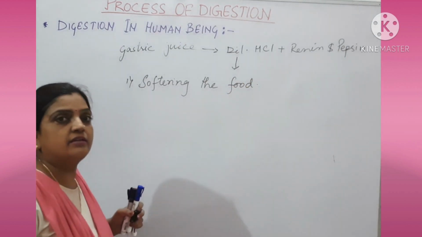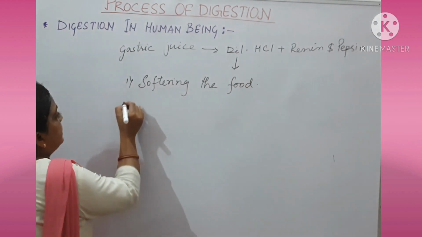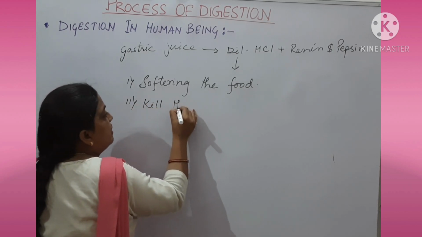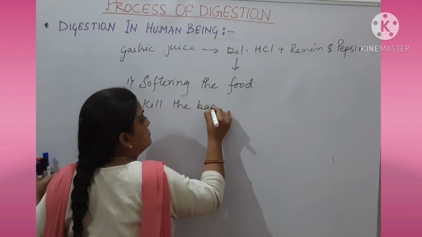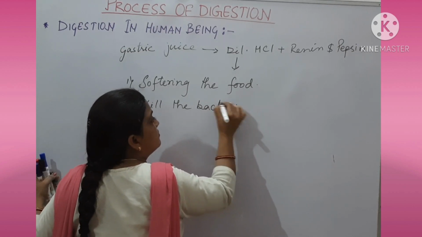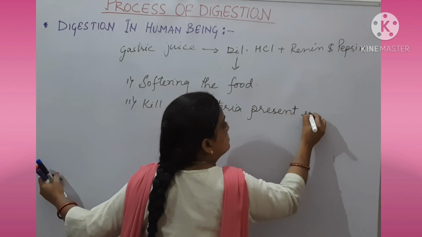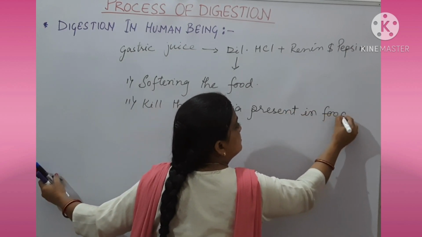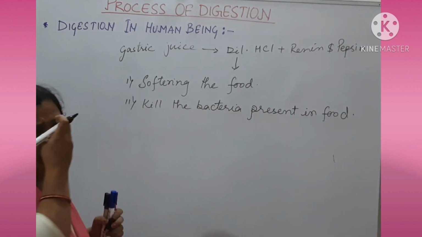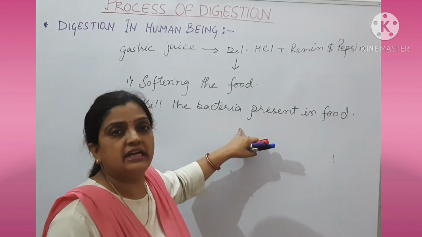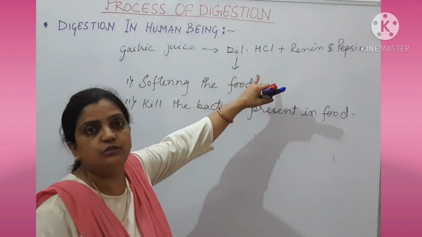Then it will kill the bacteria present in food. Different types of bacteria can reach the body, reach the food. So it is being killed in the presence of dilute HCl.